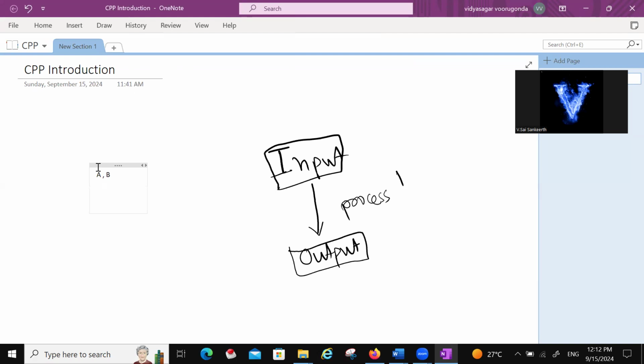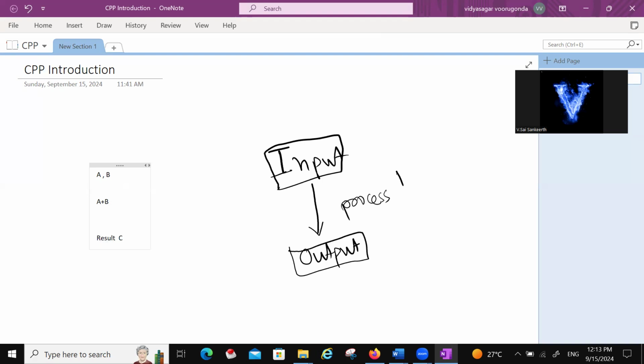Later we are doing some process, a plus b, so finally we are getting some result c. This is the input, this is called process, and finally we are getting the result c.